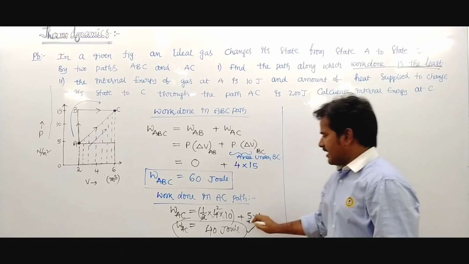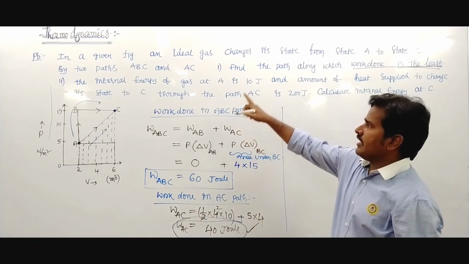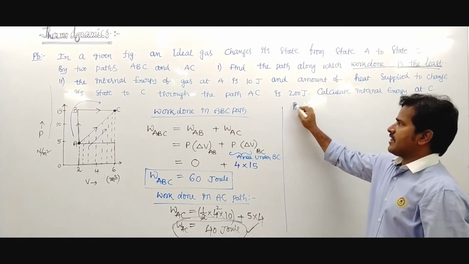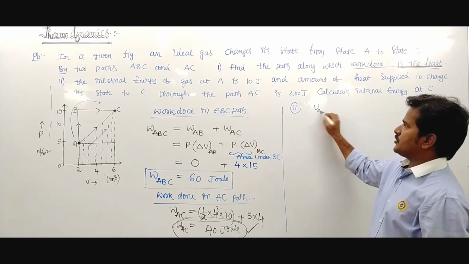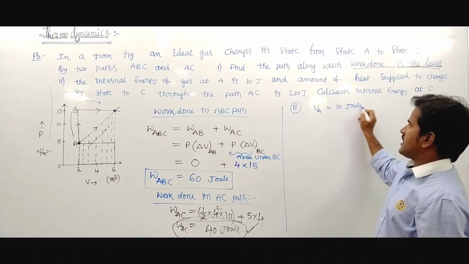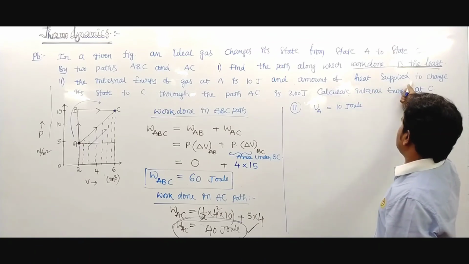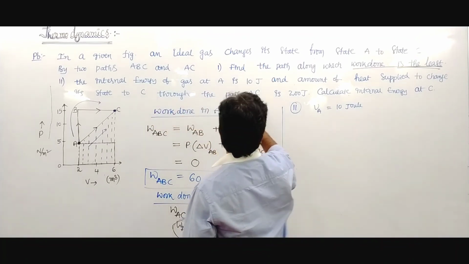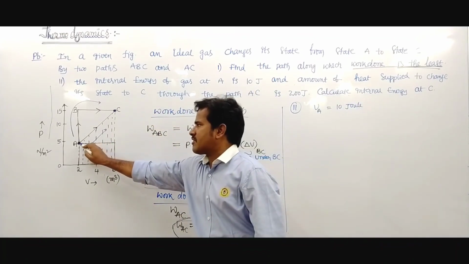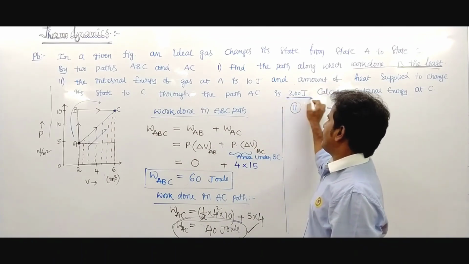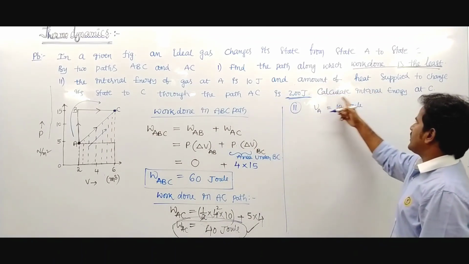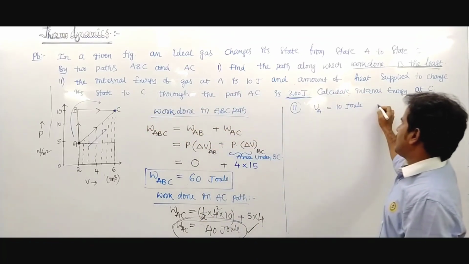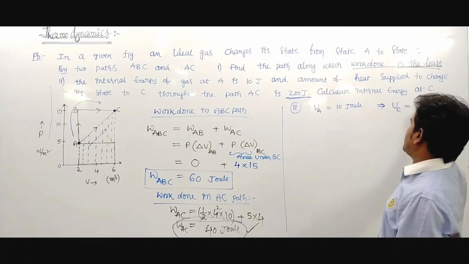Another one, the second question. The internal energy of the gas at A position is given as 10 joule. The amount of heat supplied to change the state to C through the path AC, from A to C in this path, is 200 joule. Then what is the internal energy at C position? We want the internal energy at C position.